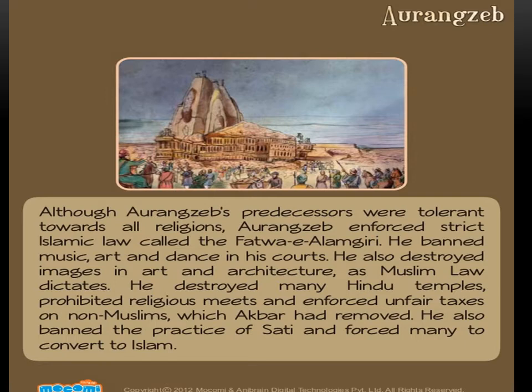Although Aurangzeb's predecessors were tolerant towards all religions, Aurangzeb enforced very strict Islamic law called the Fatwa-e-Alamgiri. He banned music, art, and dance in his courts. He also destroyed images in art and architecture as Muslim law dictates. He destroyed many Hindu temples, prohibited religious meets, and enforced unfair taxes on non-Muslims, which Akbar had removed. He also banned the practice of sati and forced many to convert to Islam.